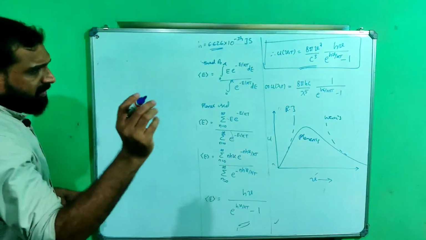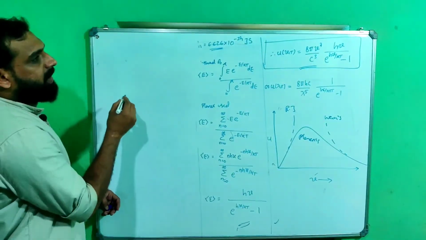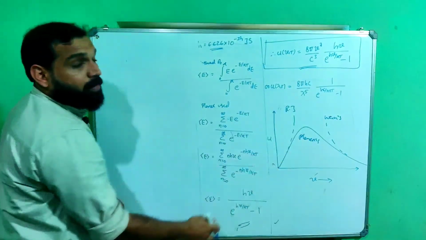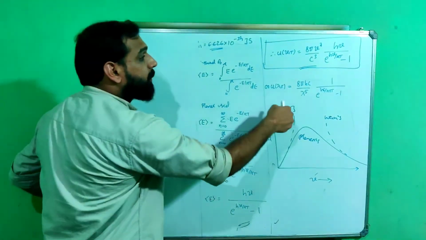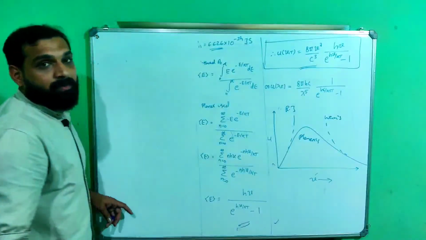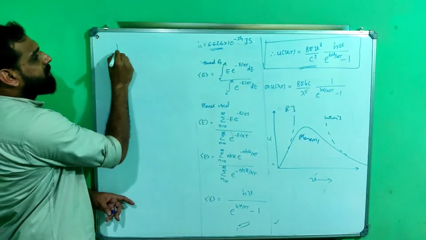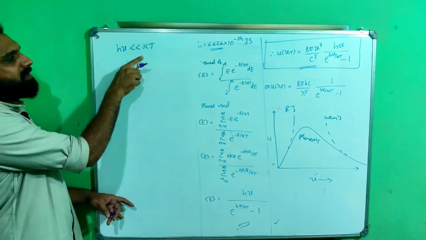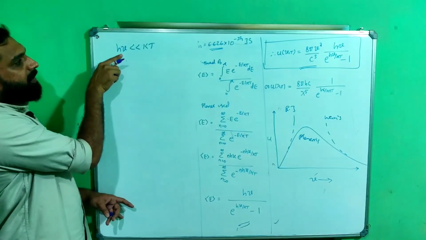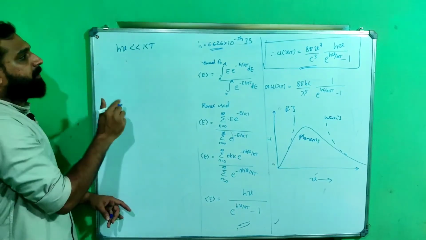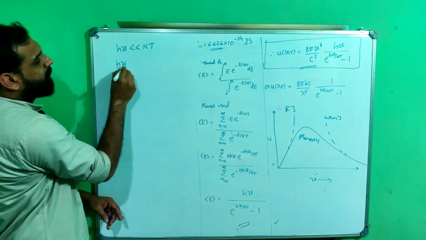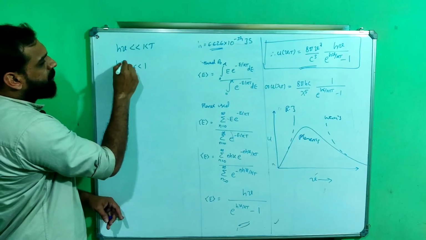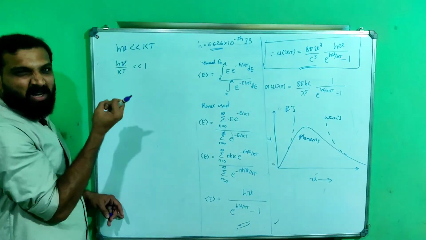Now there is one more last thing. Rayleigh's formula works at low frequency, and it can be obtained from Planck's law. Low frequency means hν is much less than kT. So I can write hν by kT is much less than 1, that means hν by kT is very small.